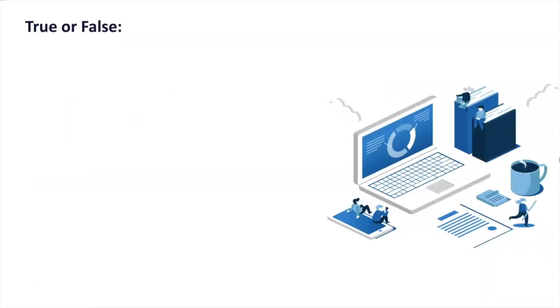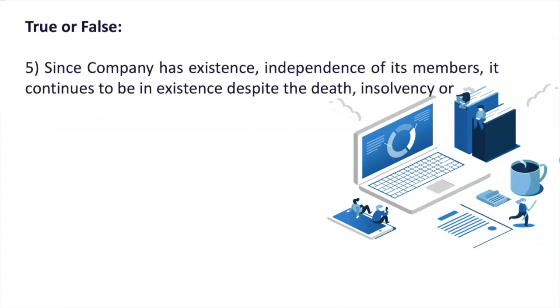Question number 5. Since a company has existence independent of its members, it continues to be in existence despite the death, insolvency or change of its members. We have to say whether it is true or false. That is, the point put forth here is the company will continue whether the members die or become insolvent or there is a change in members.